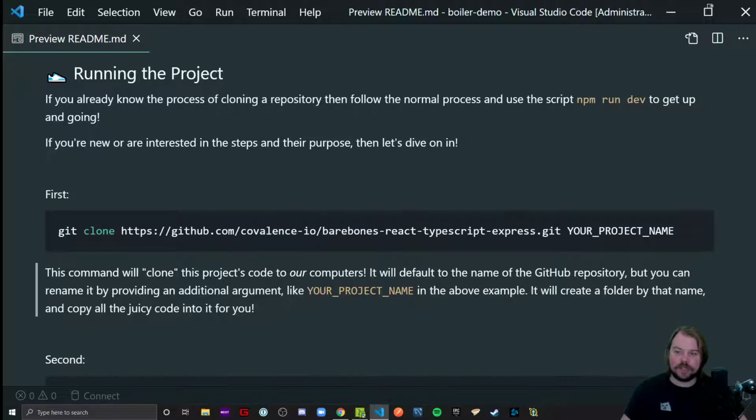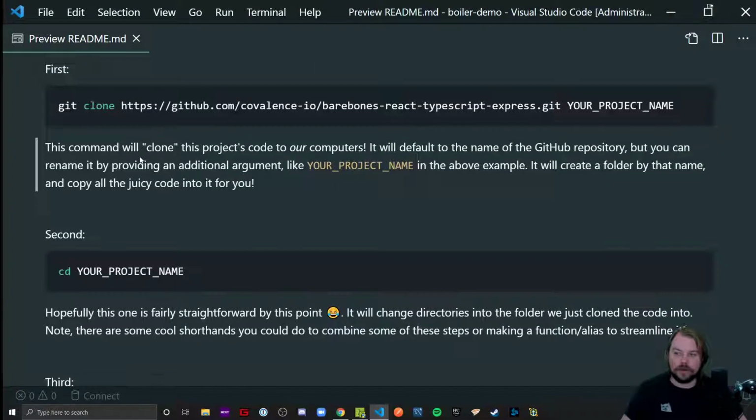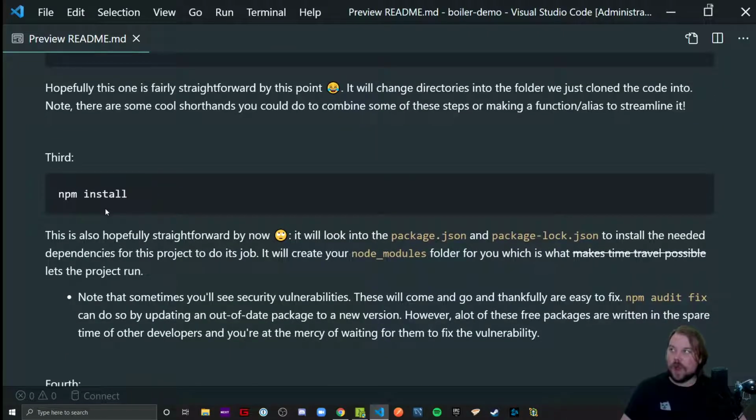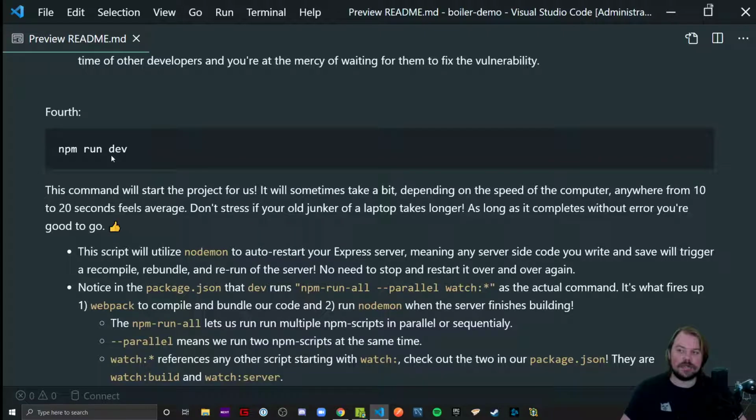I talk, and this goes a little bit more in depth, and it's written down exactly the steps we had talked about: what git clone does, why we cd into that folder, which hopefully you guys and gals know, why we ran npm install and how it works and what it does, and then what npm run dev does.